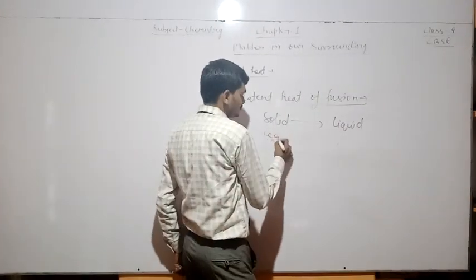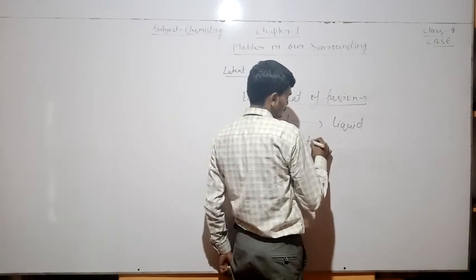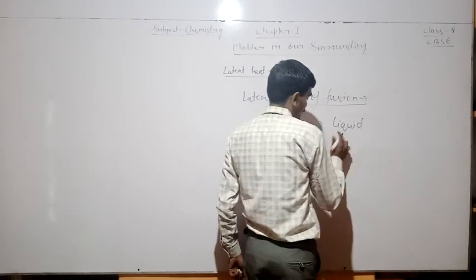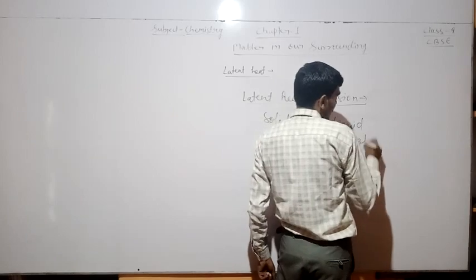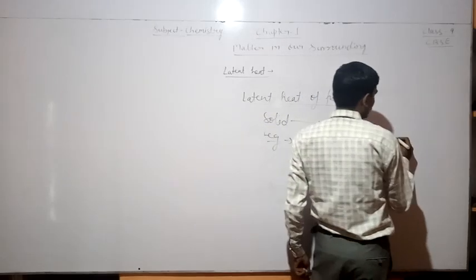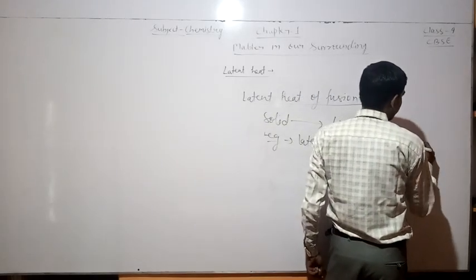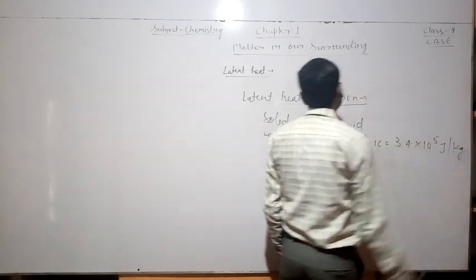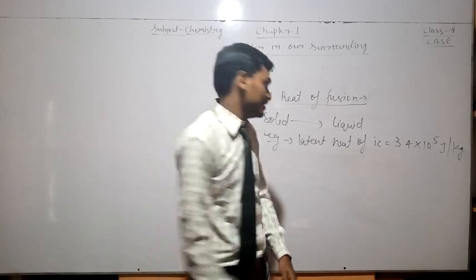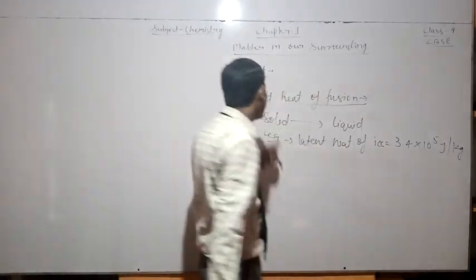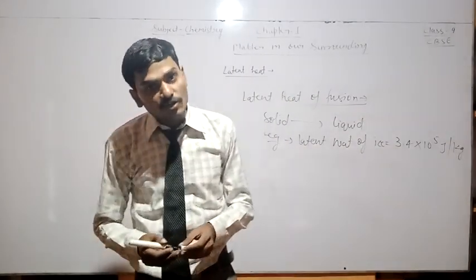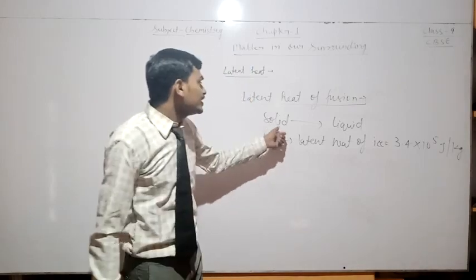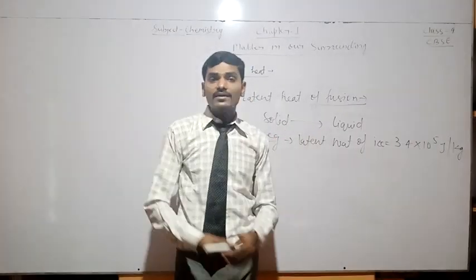For example, latent heat of ice is equal to 3.4 into 10 to the power 5 joule per kg. This is the latent heat of ice, and it is also known as the latent heat of fusion because solid is converting into liquid.